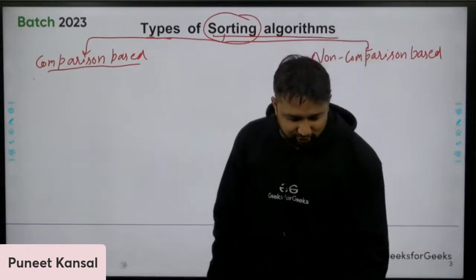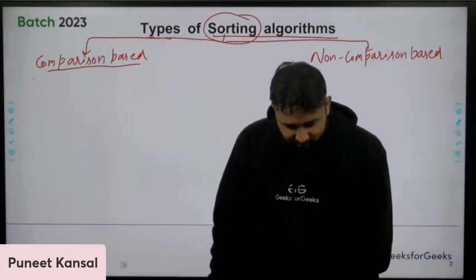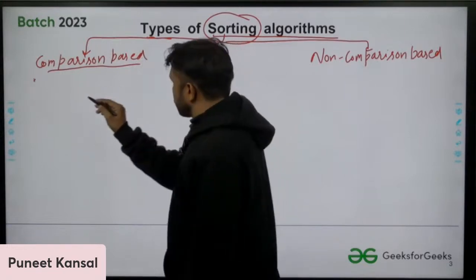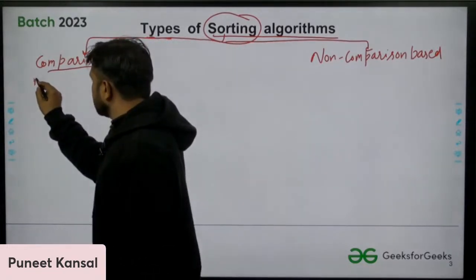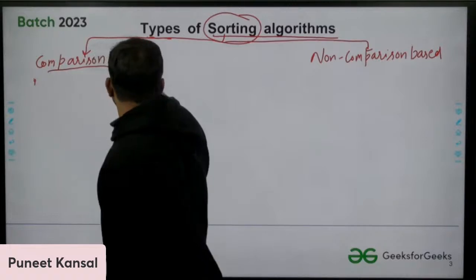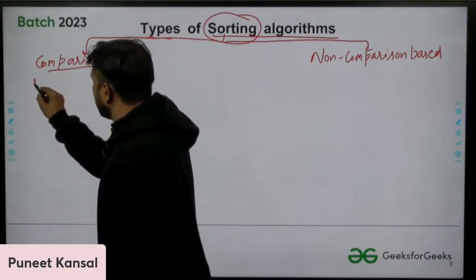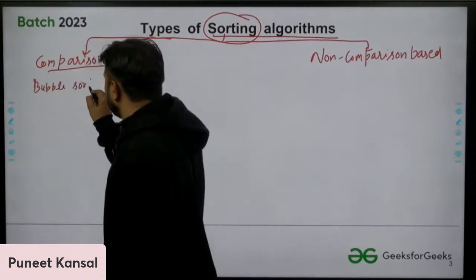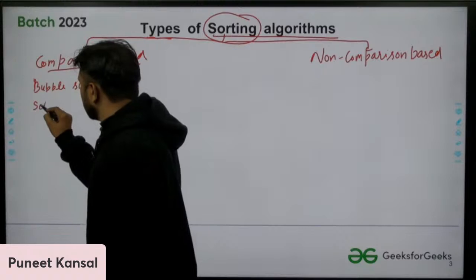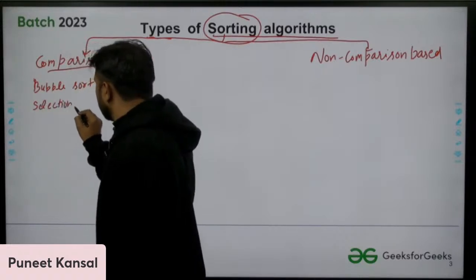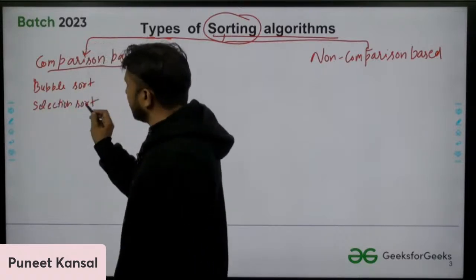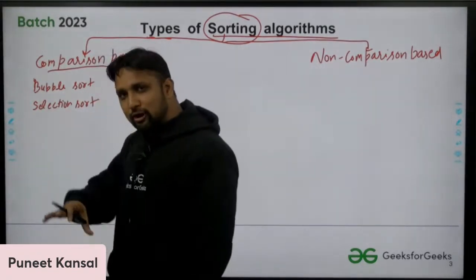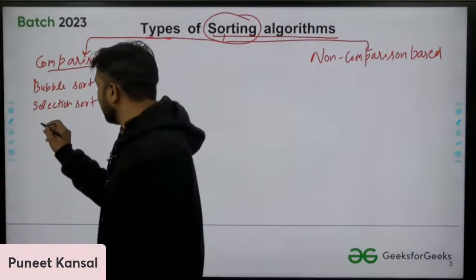So quick sort, merge sort, insertion sort belong to this area. Let me write bubble sort, selection sort, insertion sort, merge sort, quick sort, and heap sort. These are comparison based sorting algorithms, which compare the numbers with each other and then find out which number is greater and which is smaller.